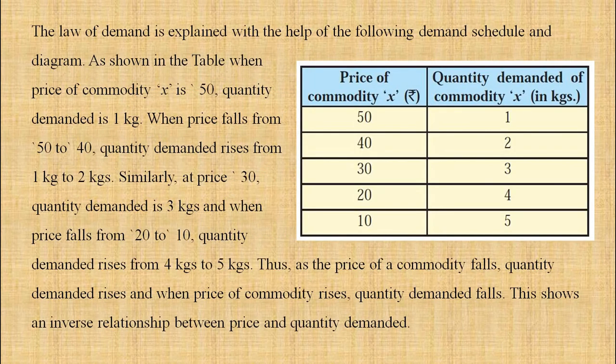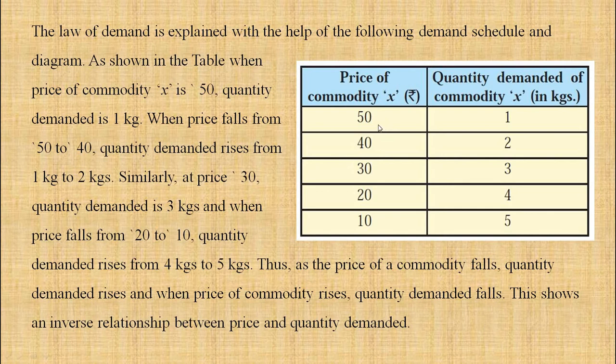Now, the fourth point is the explanation of the law of demand. The law of demand is explained with the help of an example, like a demand schedule and diagram. Now here in the table we make 2 columns, the price of the commodity X, then quantity demanded of commodity X. So the original price is 50, original demand is 1. Price falls to 40, demand rises to 2. Price falls to 30, demand rises to 3. Price falls to 20, demand rises to 4. Price falls to 10, demand rises to 5.